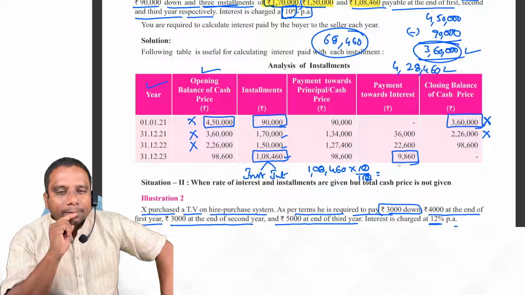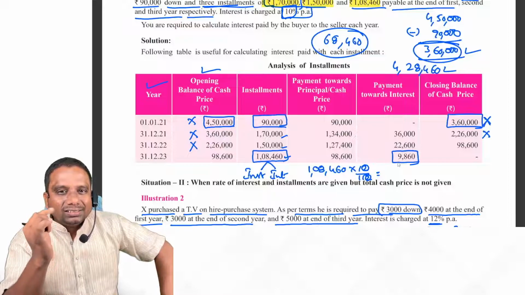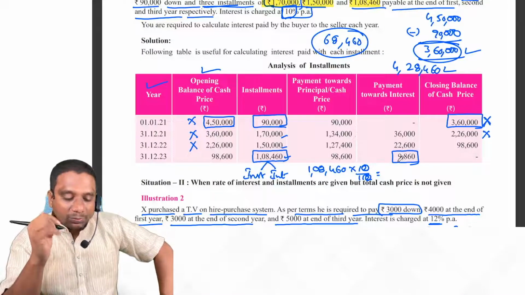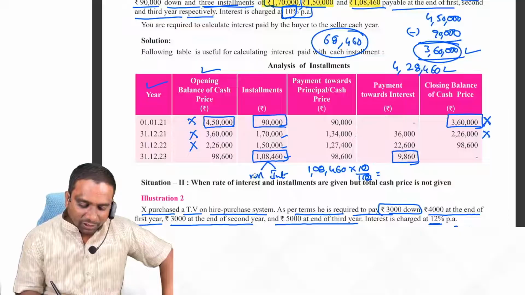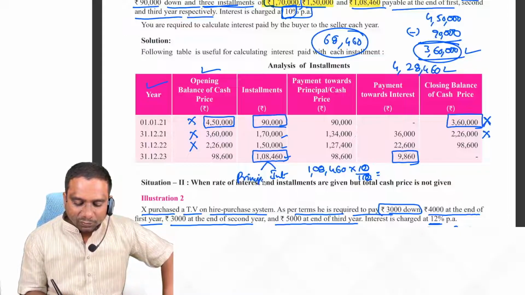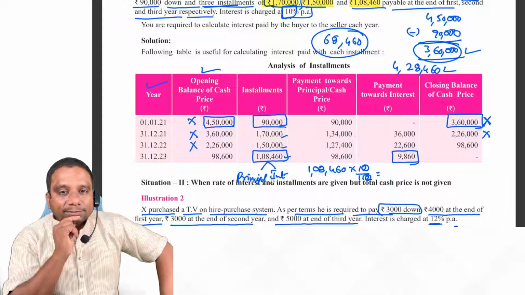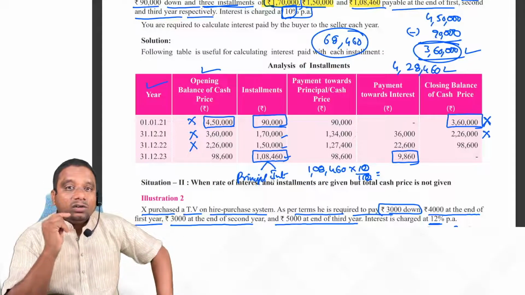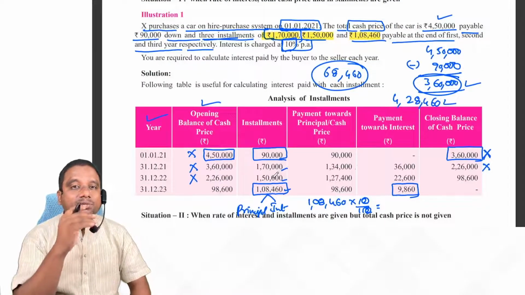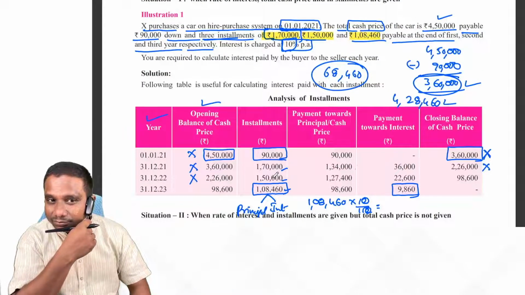Understood? The last installment, if you observe, includes interest plus investment. Sorry, principal amount plus interest. Principal amount plus interest. Observe carefully. Sir, why don't we calculate in the first installment? Why don't we apply the same concept in the first installment?